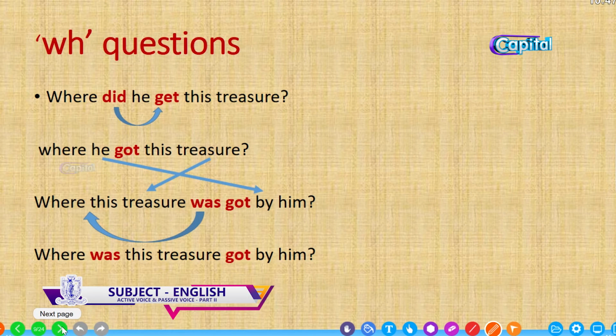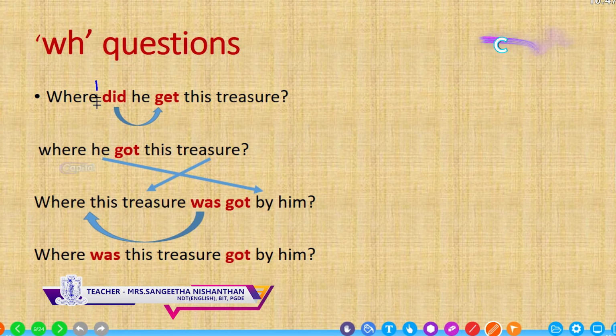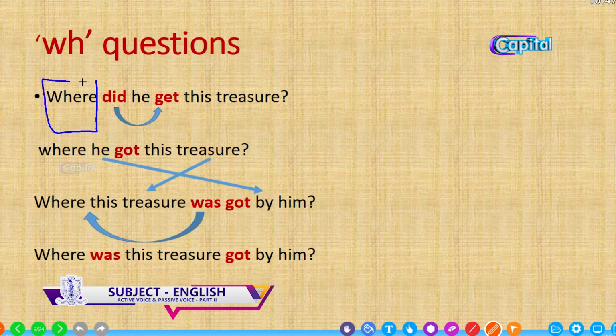Now for WH questions. Where did he get this treasure? For WH questions, keep the WH to remain at the same place. The WH should be in the same place, don't change it. But the remaining sentence should be changed into the word order, statement order.